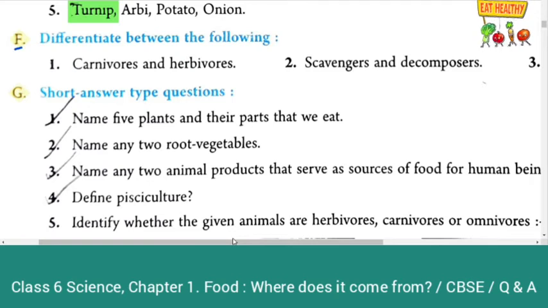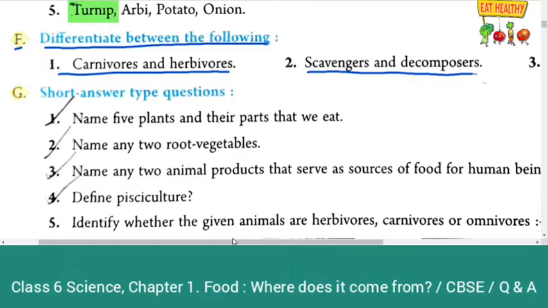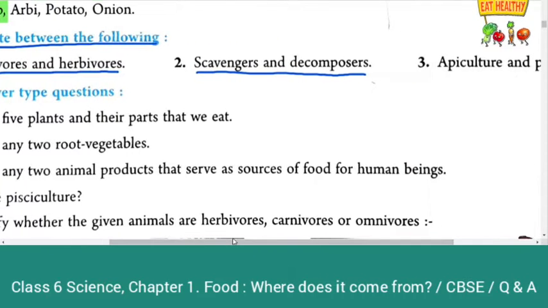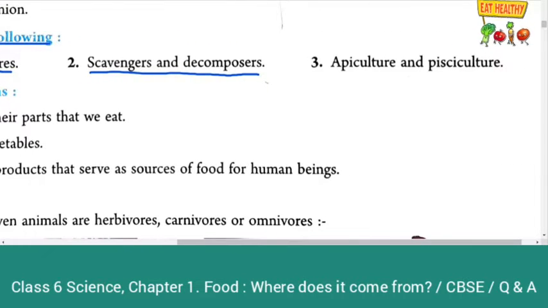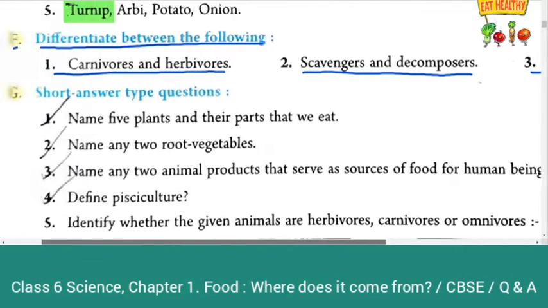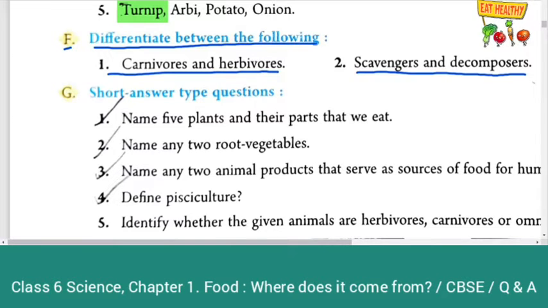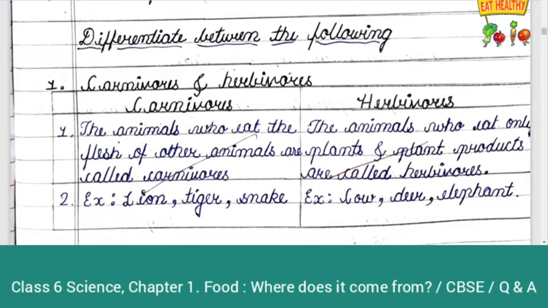Section F, differentiate between the following. First one, carnivores and herbivores. Second, scavengers and decomposers. Third, apiculture and pisciculture. So we will see these differences one by one. First one is the difference between carnivores and herbivores.